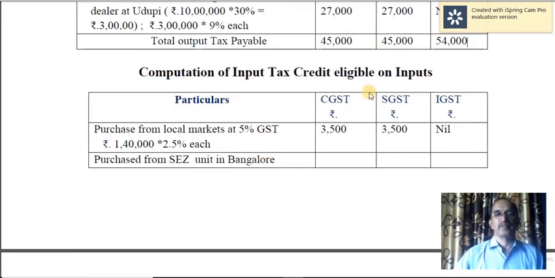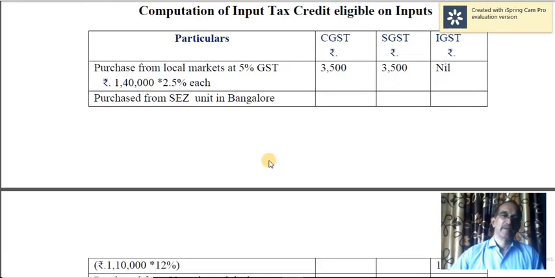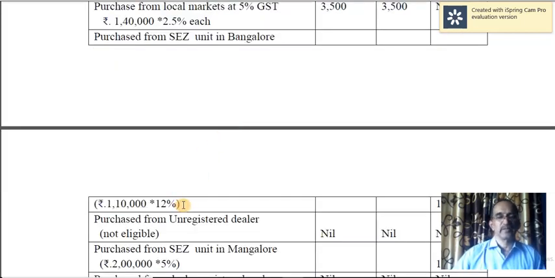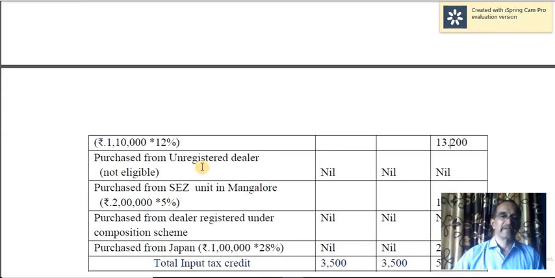Now look at the input tax credit computation. Purchase from local markets at 5%, on 1 lakh at the rate of 2.5% each, 2,500, 2,500, and nil. IGST is not applicable here. Purchase from special economic zone in Bangalore, so that is deemed to be import, and therefore IGST is applicable. So on 1,10,000 at the rate of 12%, you get 13,200.